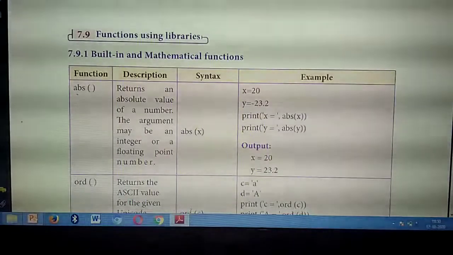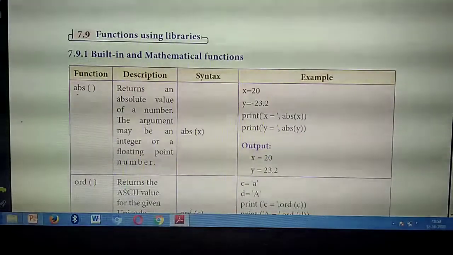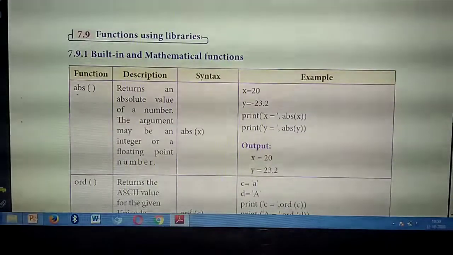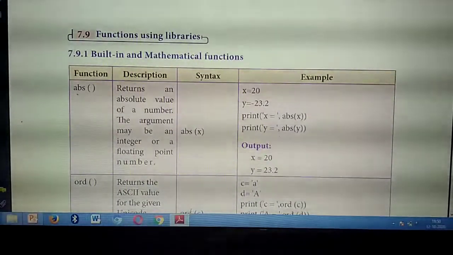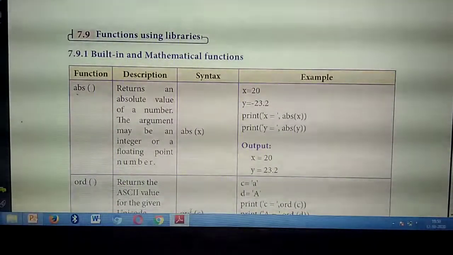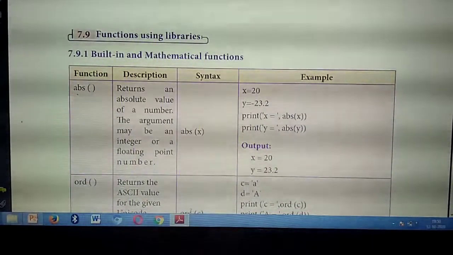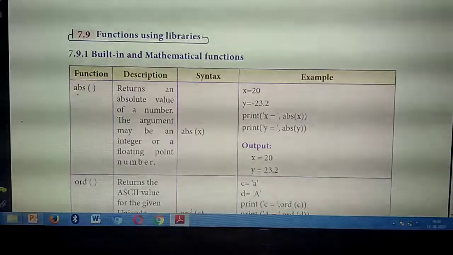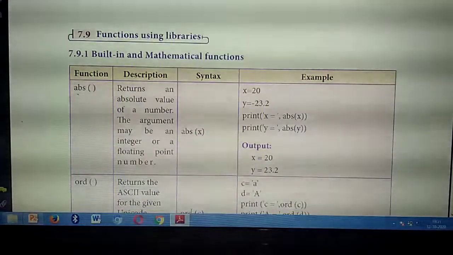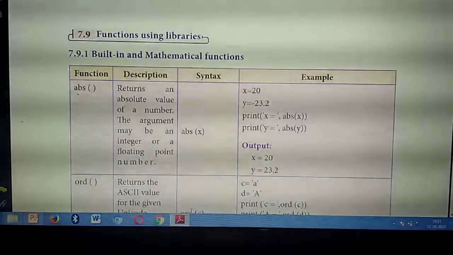Please listen carefully. Till now we have studied a lot of functions. What are the types of functions we have studied? User defined function. Then function arguments: required arguments, keyword arguments, variable length arguments, and default arguments. Four types of arguments we have studied. Then the functions: user defined function, recursion function, composition function, anonymous or lambda function.